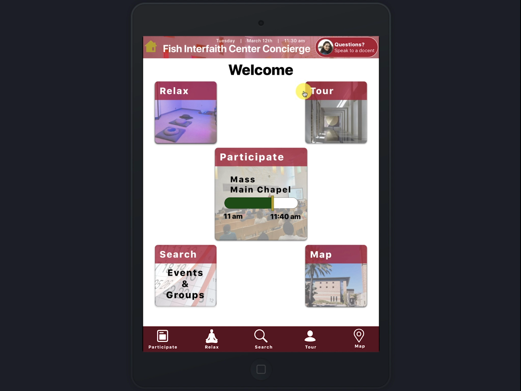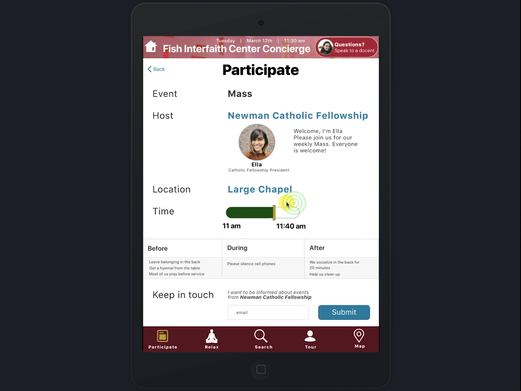So the first page I'll go into is the participate page. On the panel on the home page, that button will show the name of the event happening right now in the center and the start and end time. It also shows this meter of how far into the event we are. When you click it, we're taken to a summary page that describes the event.